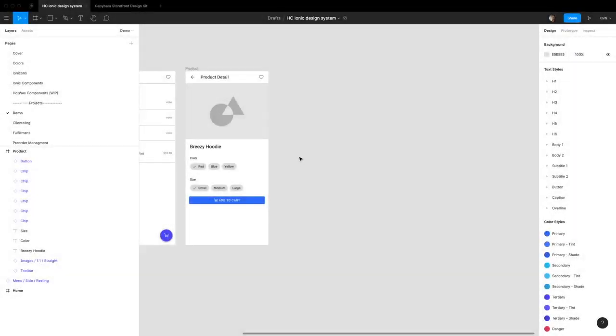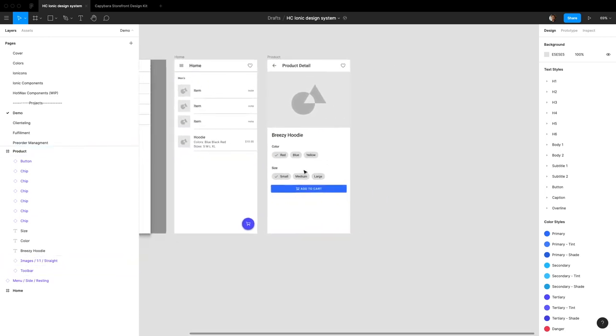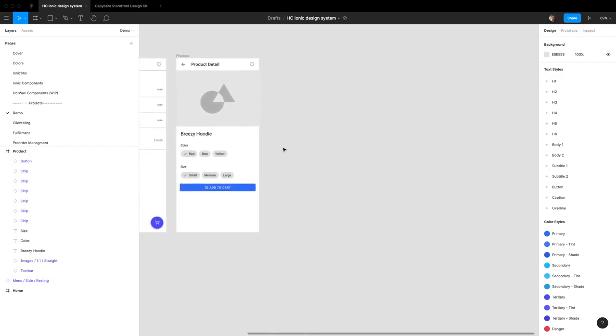Hey everyone, welcome back to another Ionic Figma design tutorial on how to use the Ionic design system in Figma. We're going to be continuing our series on how to use it to create out-of-the-box native Ionic UI mockups.